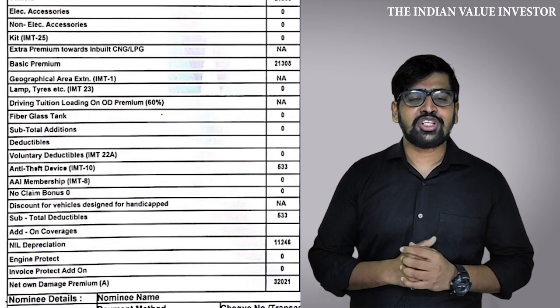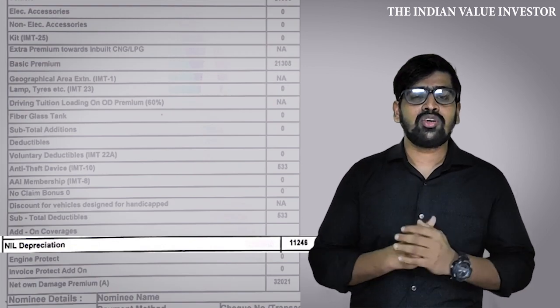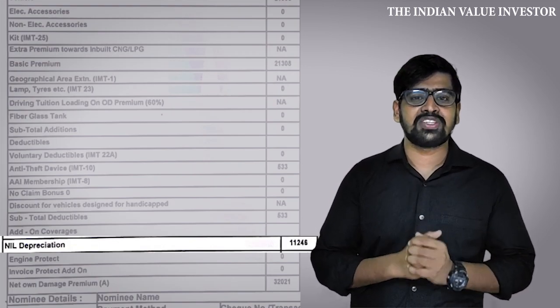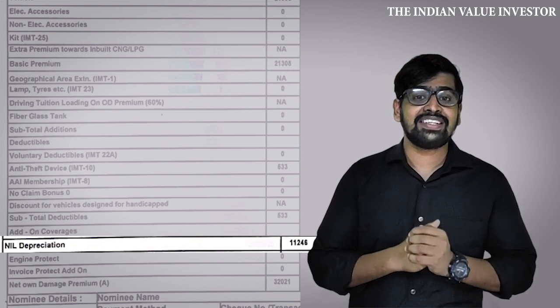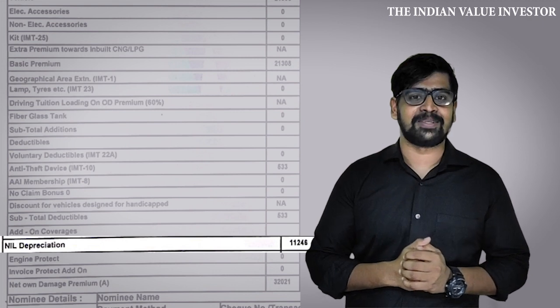You can see from the insurance policy that is attached on the screen that the customer has paid an amount of 11,246 rupees for waiving off the depreciation that is applicable on the claims that he makes through his insurance policy. So by choosing to pay this nil depreciation waiver premium, the customer doesn't incur any depreciation on any of the parts, irrespective of it being rubber, metal, glass or wood.